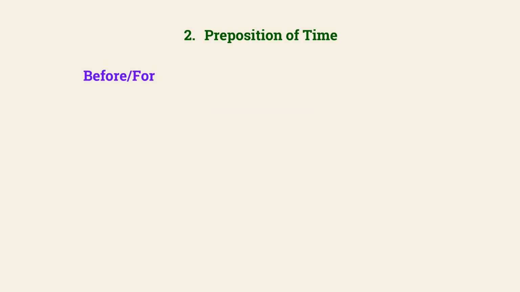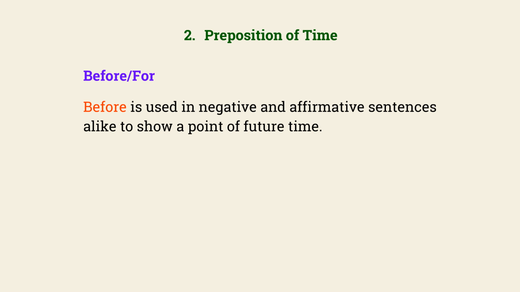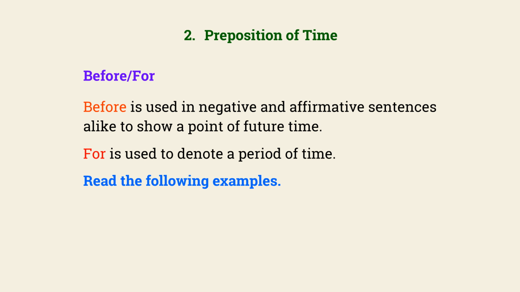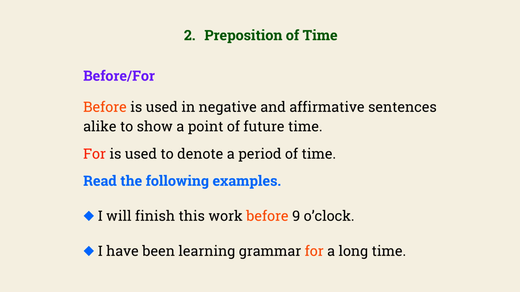Before, for. Before is used in negative and affirmative sentences alike to show a point of future time. For is used to denote a period of time. Read the following examples. I will finish this work before 9 o'clock. I have been learning grammar for a long time.